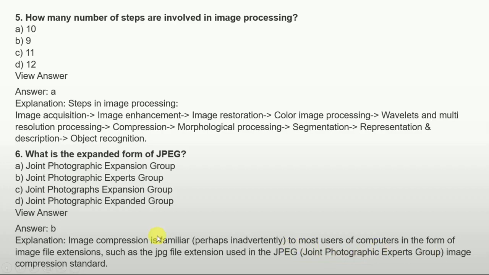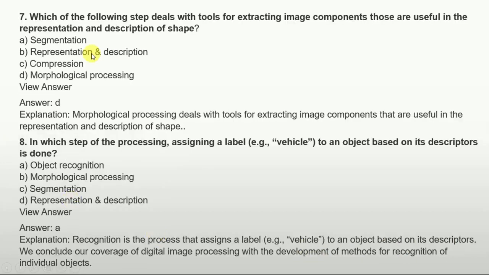If we see the next question, which of the following steps deals with the tools for extracting image components that are useful in the representation and description of shape? That is a very important question. Options are segmentation, representation and description, compression, and morphological processing.